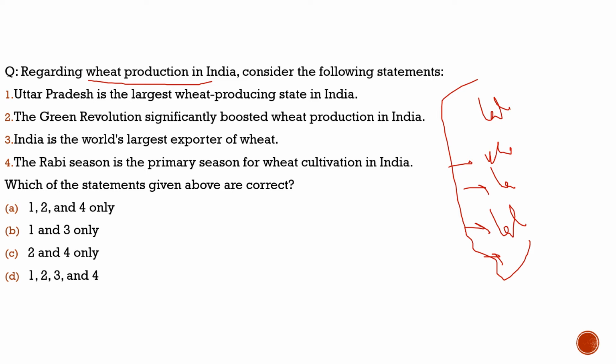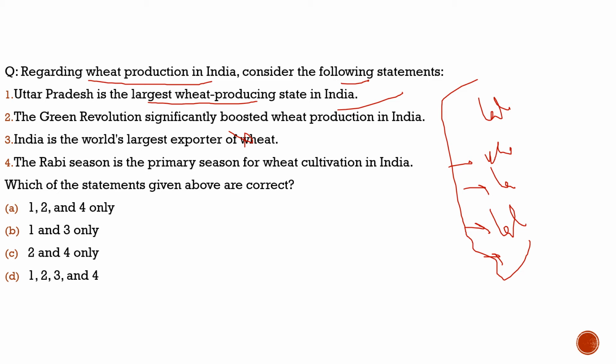The question says, regarding wheat production in India, consider the following statements. First statement, Uttar Pradesh is the largest wheat producing state in India. 100% correct. Second statement, the Green Revolution significantly boosted wheat production in India. 100% correct. Third statement, India is the largest exporter of wheat. No, India is not the largest. There are other countries which are the largest exporters, for example, Russia and the European Union. So the third statement is incorrect.